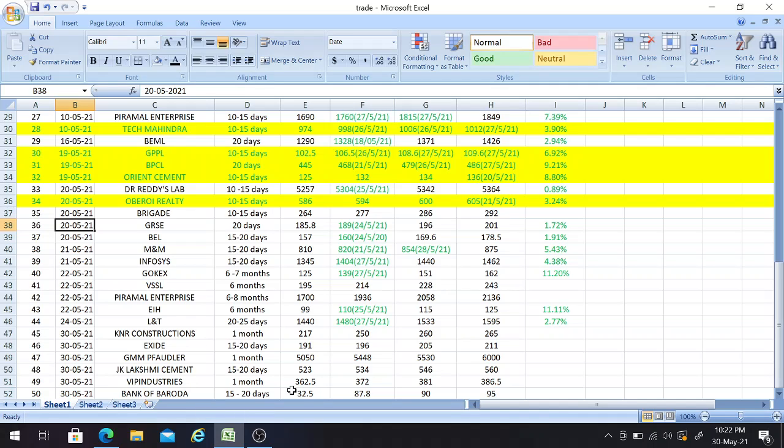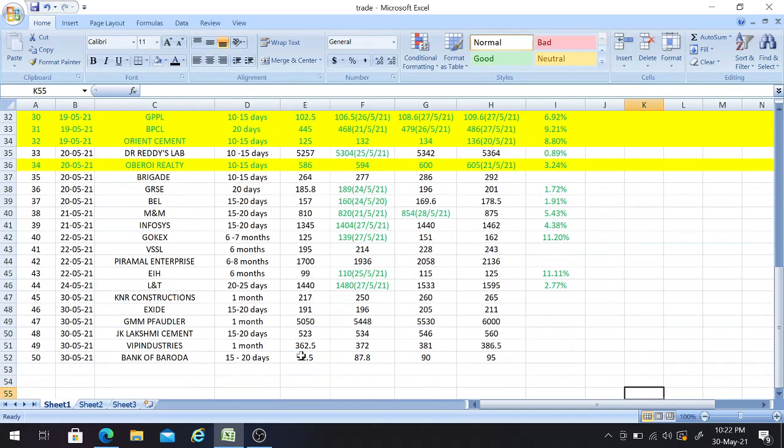And the next one is Bank of Baroda stock. You need to buy this one at 232.5, friends, with a time frame of 15 to 20 days. The first target of 87. Sorry, I think I mentioned it wrong. It's not 232.5, it's 82.5, friends. You need to buy this stock around 82.5 rupees, friends. Typing mistake. This is the first target, and the second target is 90 and the third target is 95. Now I will show the technical analysis of these buying calls which I have given, friends.